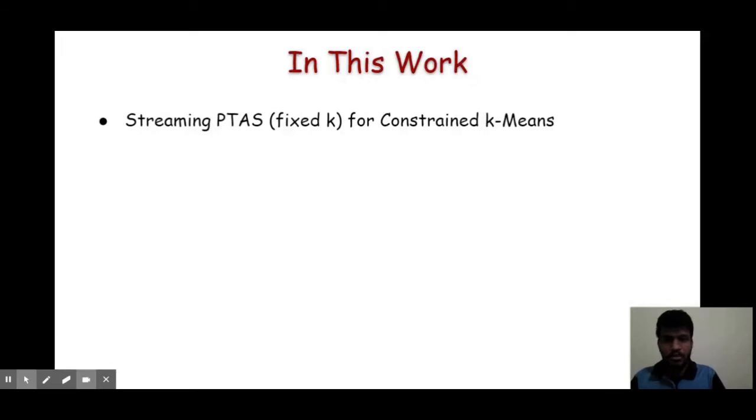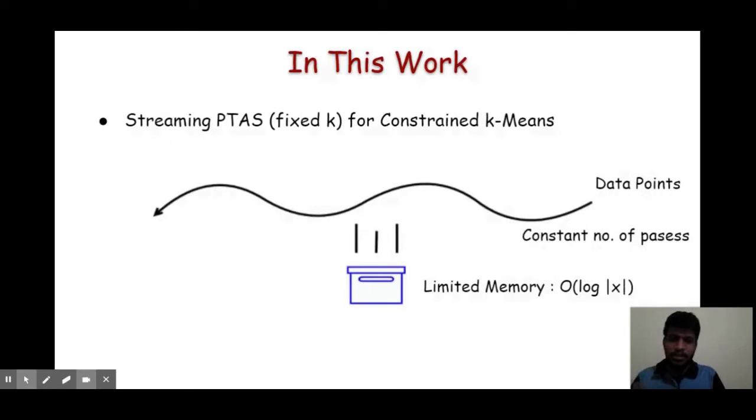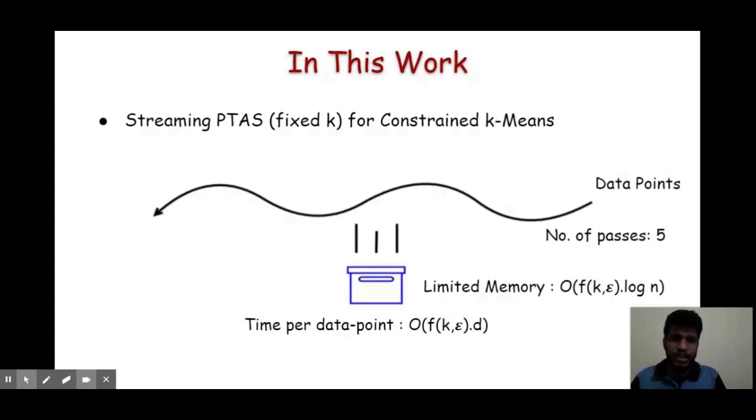So what are streaming algorithms? In streaming algorithms, the data points come in the form of a stream. It is used when we have a large amount of data, and at any point of time we can only keep a small amount of data in our memory, which is generally required to be logarithmic in the input size, and we can go through the data points at most a constant number of times. So this is basically the streaming setting. In this streaming setting, we will show that for most of the constraint k-means problems, we require 5 passes over the dataset. And the amount of memory that we use here is logarithmic in n, where n is the number of data points.